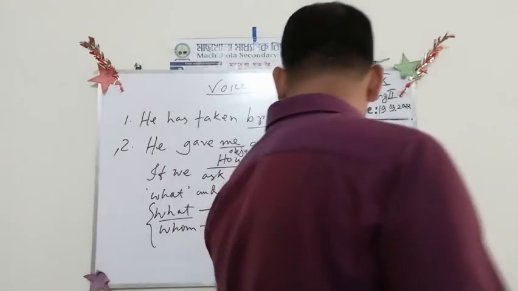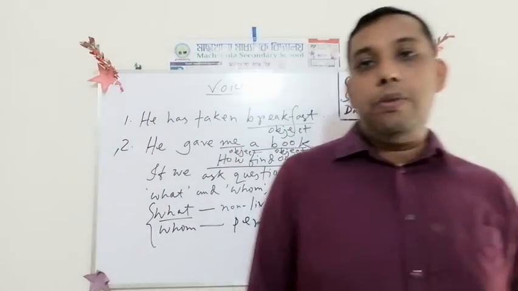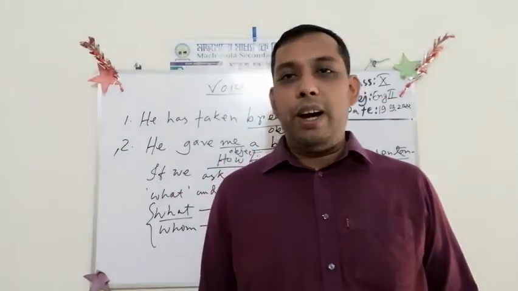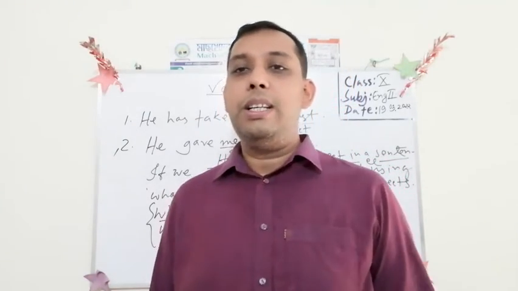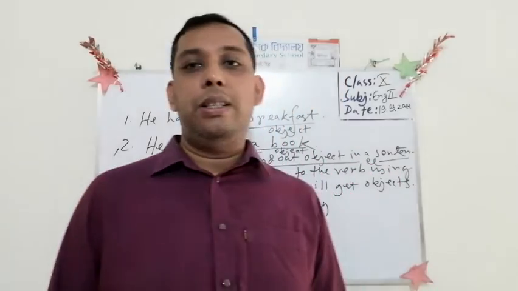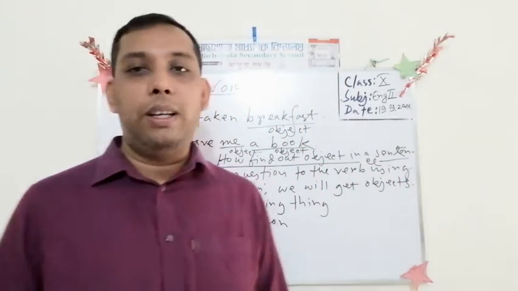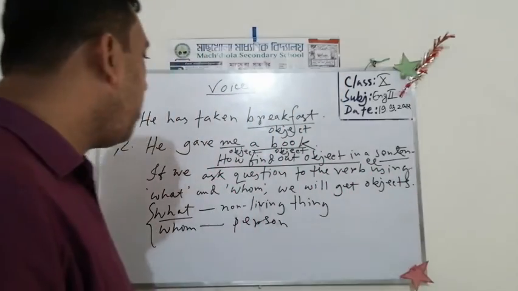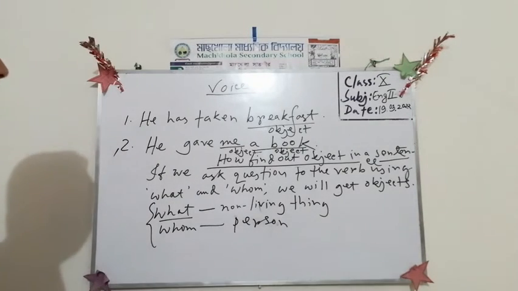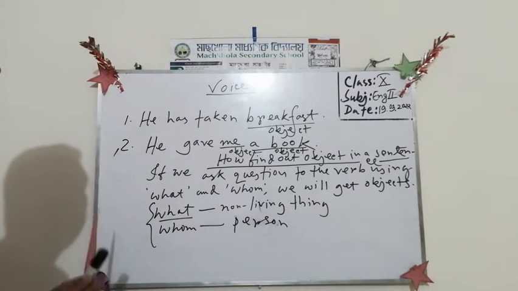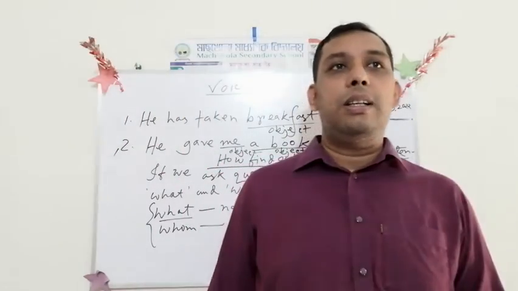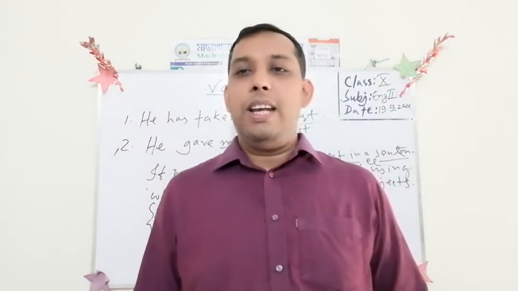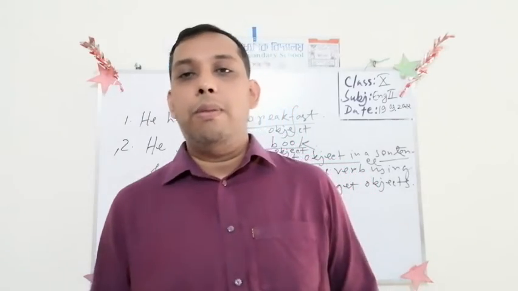If we are not able to find the object in a sentence, it would be very difficult for us to change the voice of a particular sentence. In this way we have to find the object in a sentence. A sentence can be very long, but if you know the idea, you can easily find it out and solve the problem easily.